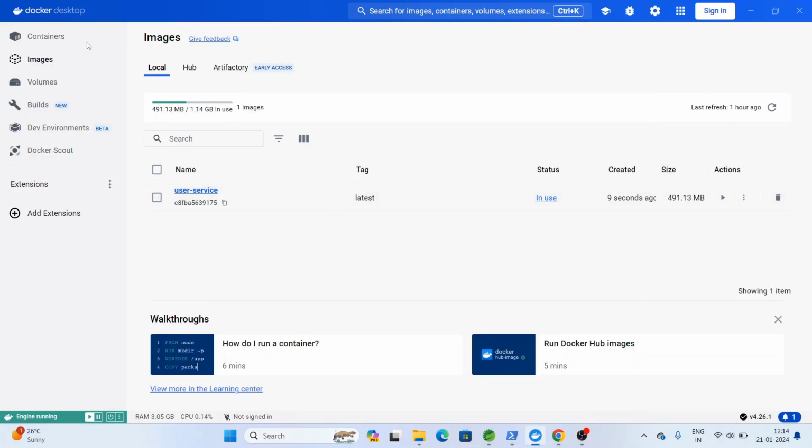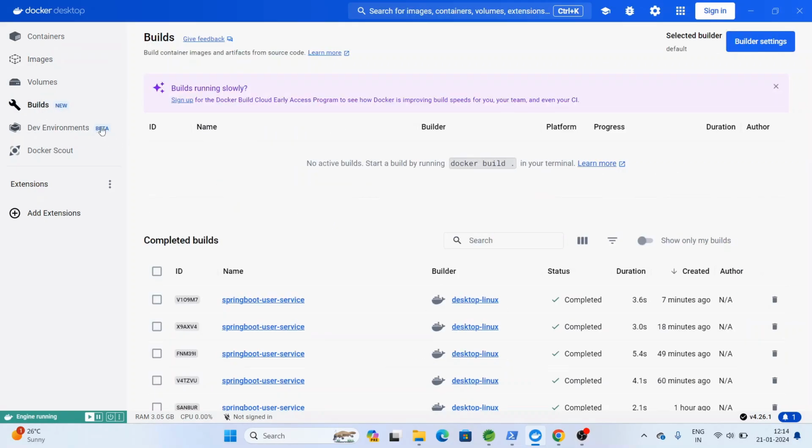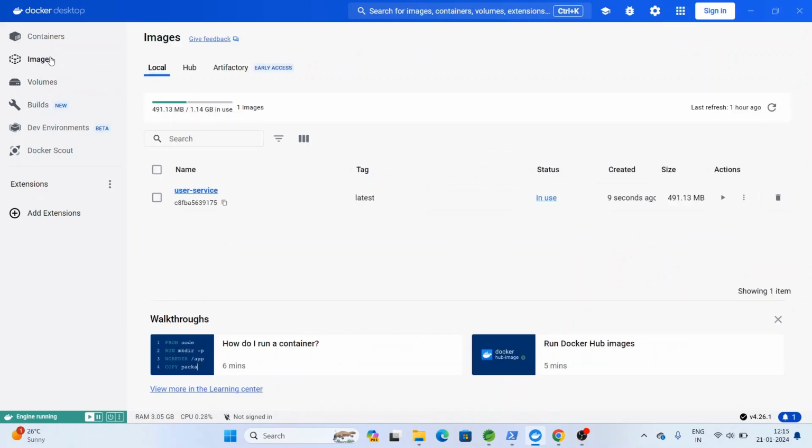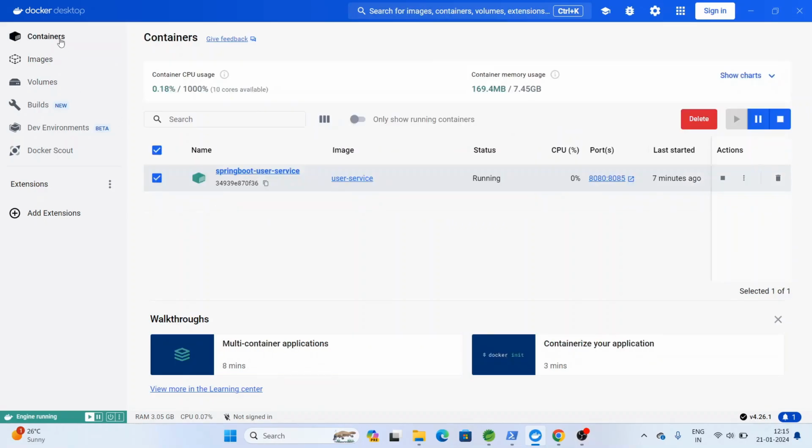So you can see the options here: containers, images, volumes, builds. Every time you build an application, you can see all the build IDs and the details of those builds. In images you can see the user service image, and the container which I have deployed.